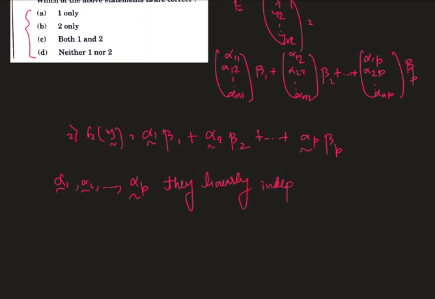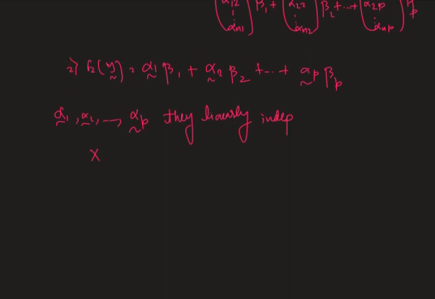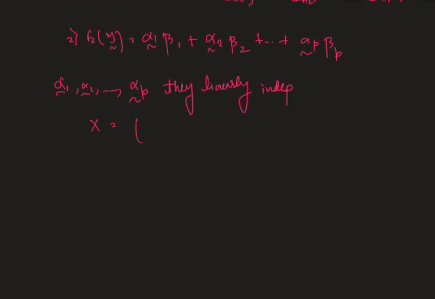Okay, and this implies that the columns of the matrix X, which is the coefficient matrix, that is alpha 1 curl, alpha 2 curl, dot dot dot alpha p curl, which is an n cross p matrix, are all independent columns.